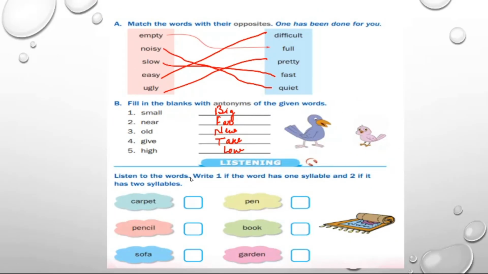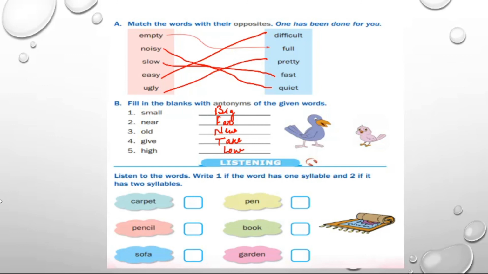Next, listen to the words. Write 1 if the word has one syllable and 2 if the word has 2 syllables. Syllable, what do you mean by syllable? In the last class, we have already studied about the syllable. So, I will read the word for you and you will write the answer.